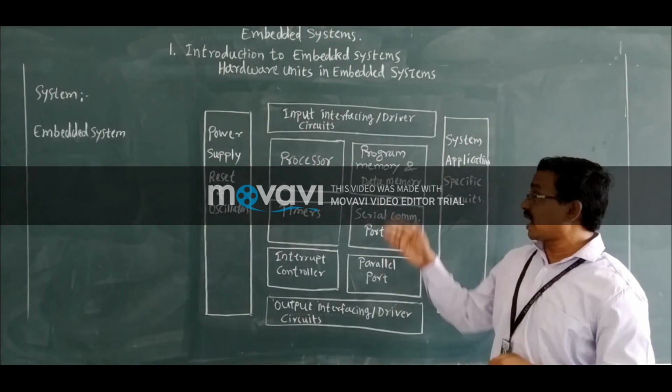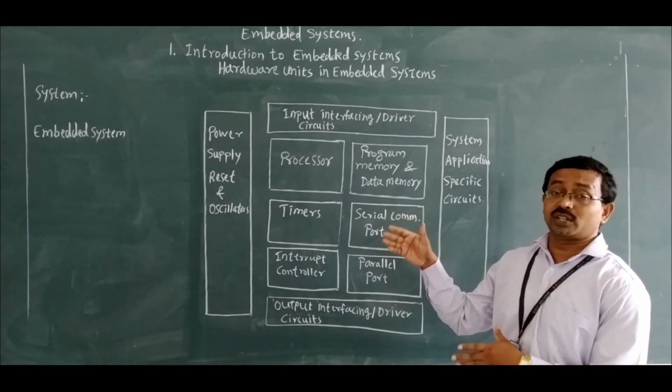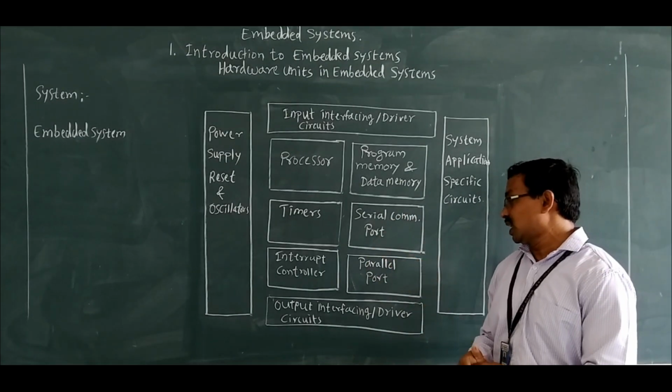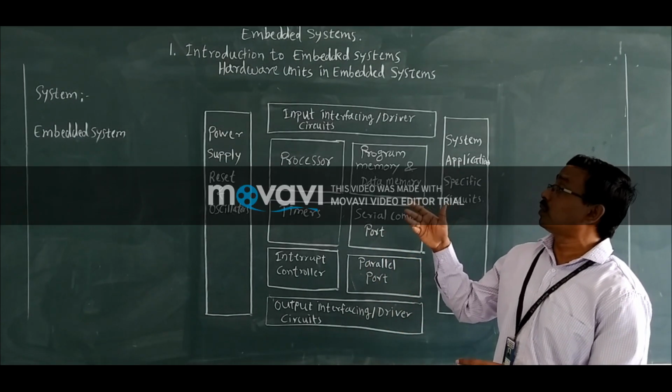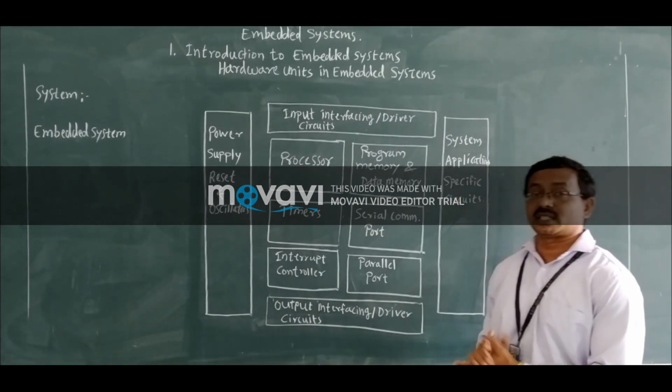So these driver circuits can increase the current carrying capacity of the processors and they can efficiently communicate with the processors. Hence, we need input interfacing driver circuits and output interfacing driver circuits.